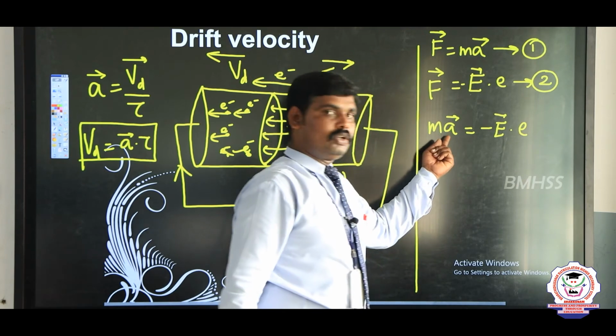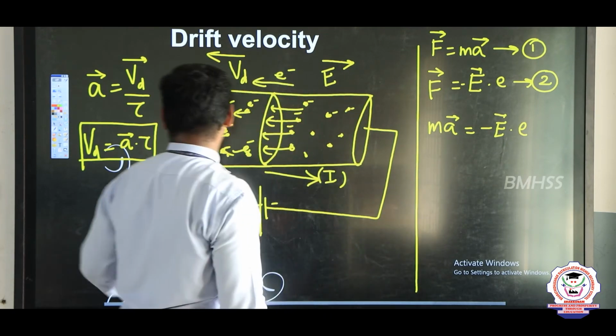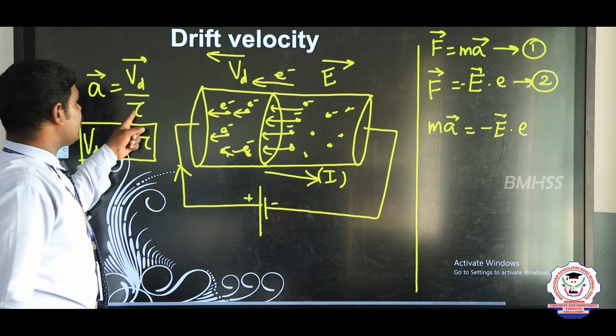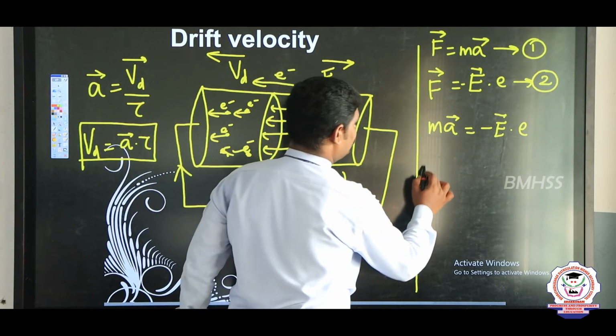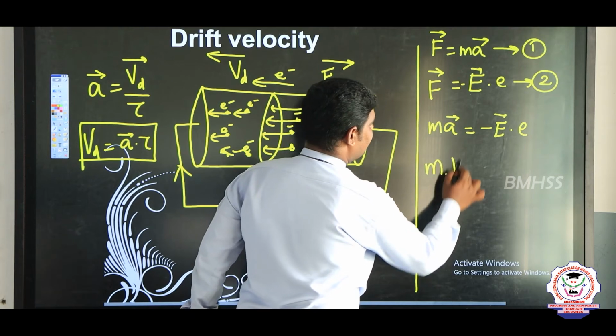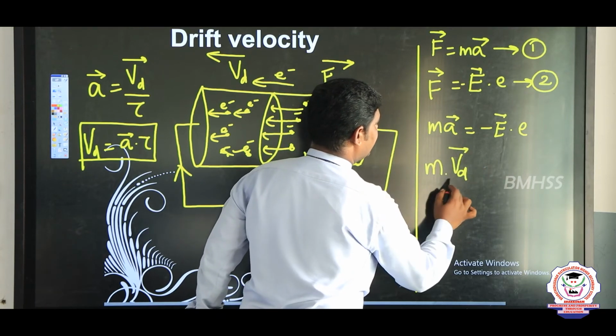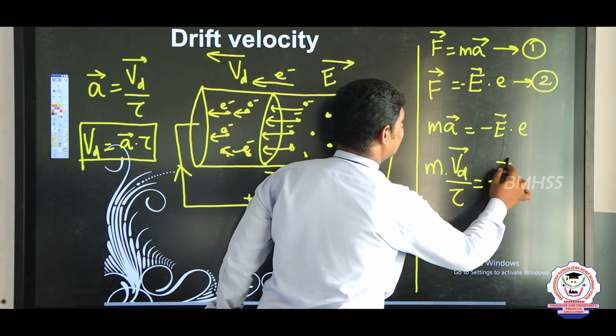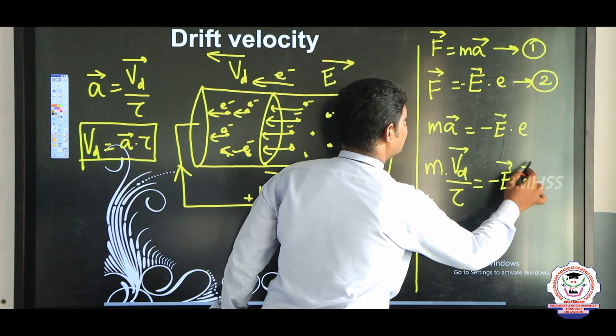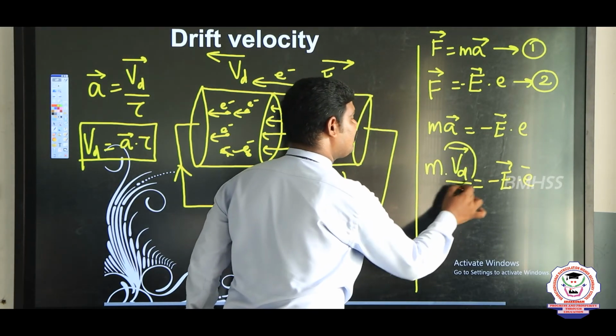But already we know a vector is equal to Vd vector divided by tau. So now substitute here: m into Vd vector divided by tau is equal to minus E vector into e. But we want only the drift velocity.